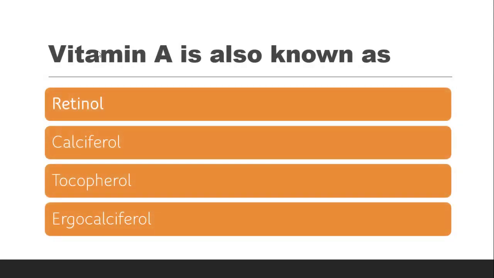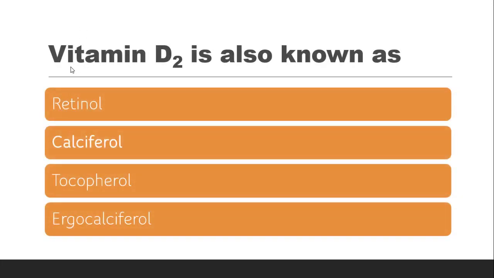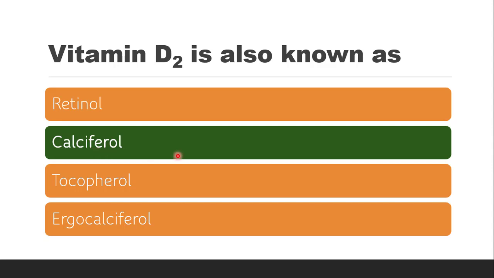Next question is vitamin A is also known as, the options are whether it is known as retinol, calciferol, tocopherol, or ergocalciferol. The correct answer is it is known as retinol. Next question is vitamin D2 is also known as, whether it is retinol, calciferol, tocopherol, or ergocalciferol. The correct answer is it is calciferol.